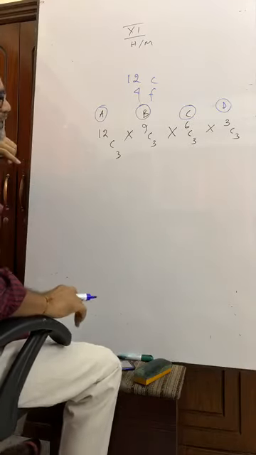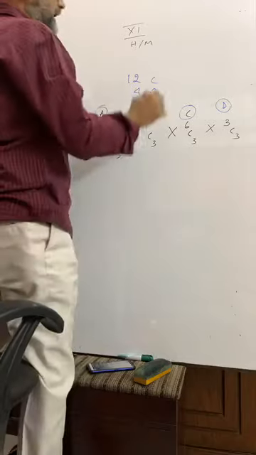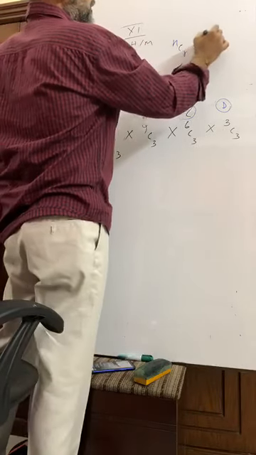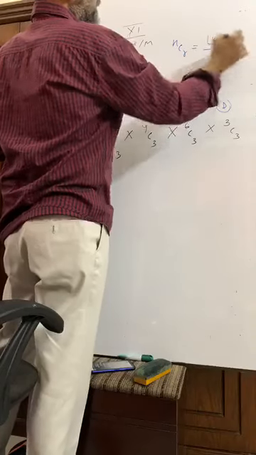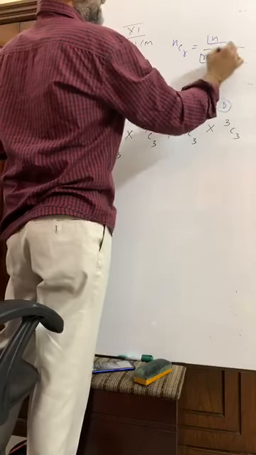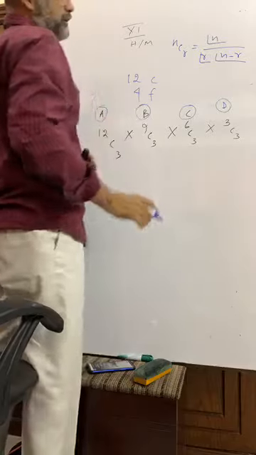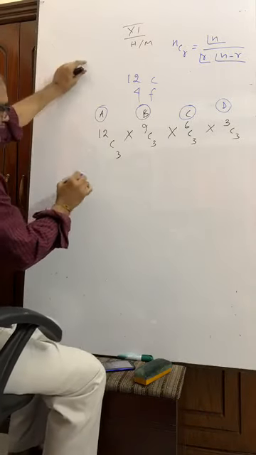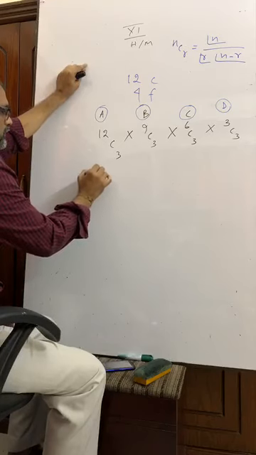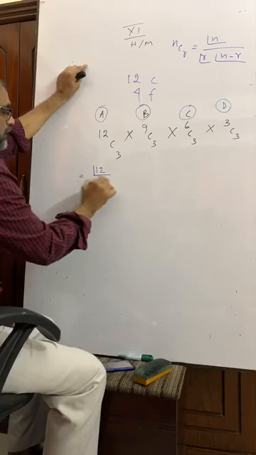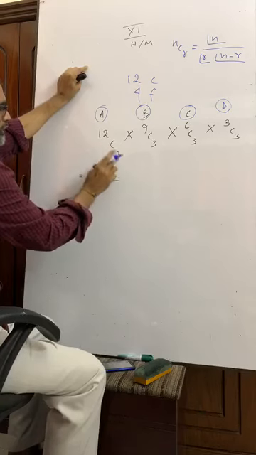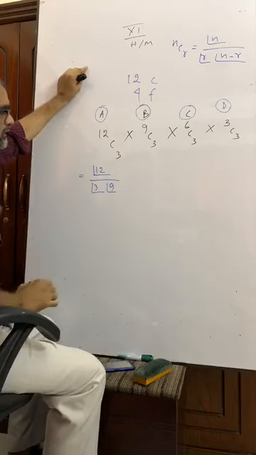As I told you too many times, what is nCr? That is n factorial by r factorial (n minus r) factorial. Okay, so we can calculate like this. Let's see, 12 factorial by 3 factorial, 12 minus 3 equals 9 factorial. Have you seen?